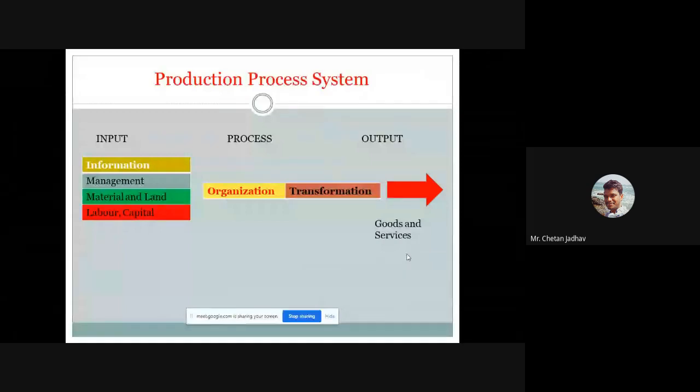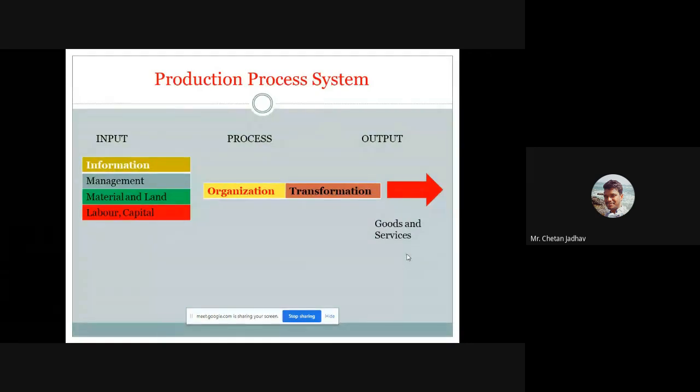Last but not least, the goods and services, whatever our target or aim is in terms of the product, and after production, the sales and services of that product are also important in the production process system. I think we have already discussed this chart.